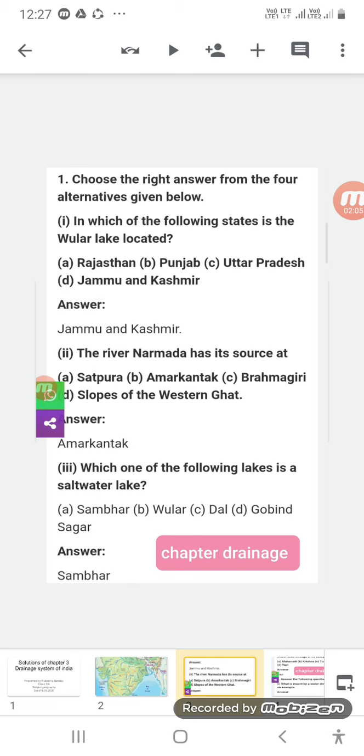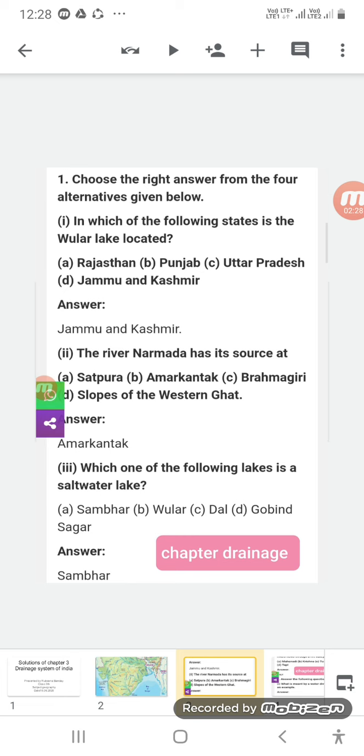First one is, in which of the following states is the Wular Lake located? Everybody must be knowing this, because Wular Lake is found in our Kashmir Valley. Here the options are Rajasthan, Punjab, Uttar Pradesh, Jammu and Kashmir. Obviously, the answer is Jammu and Kashmir.